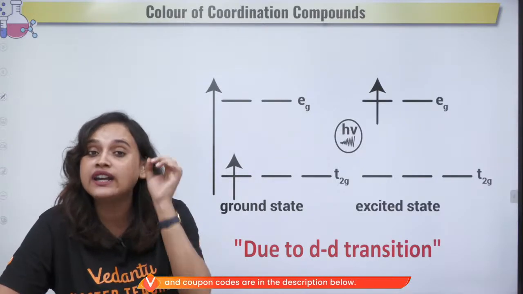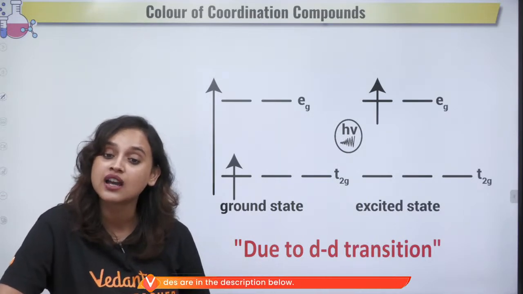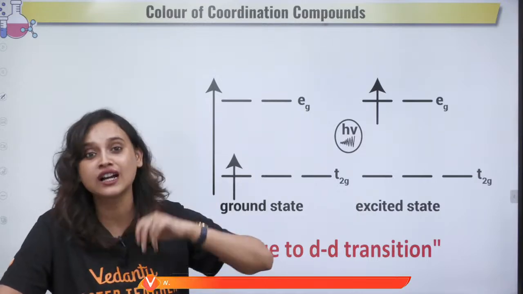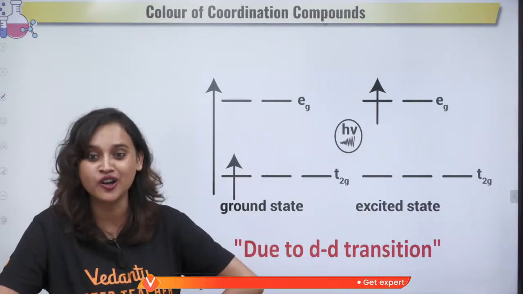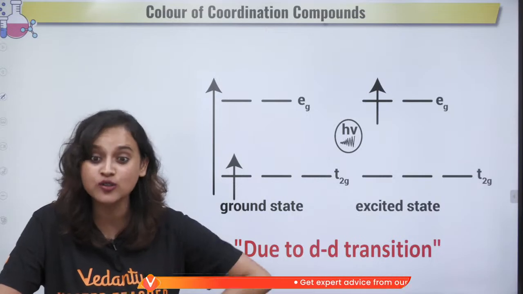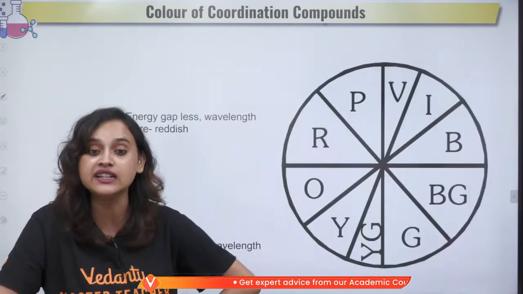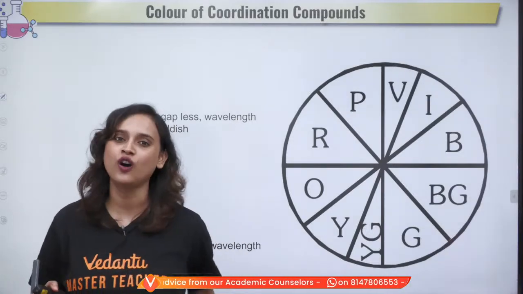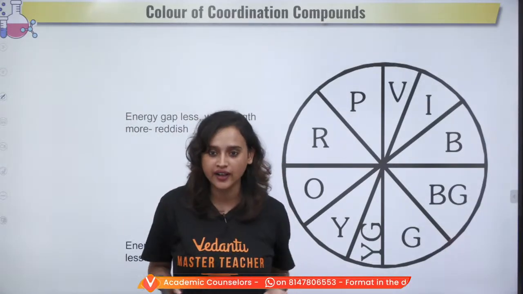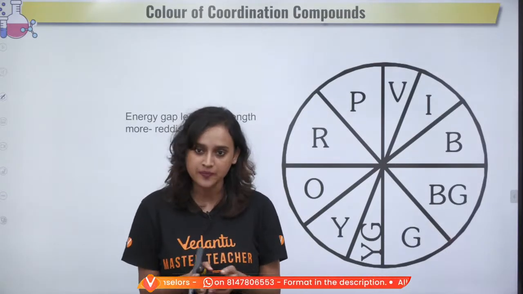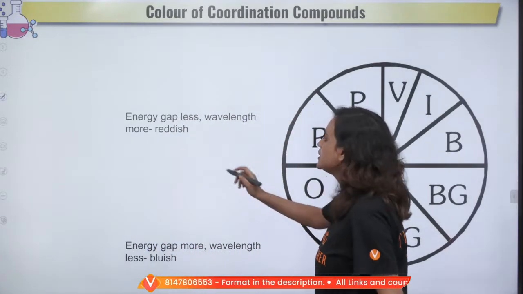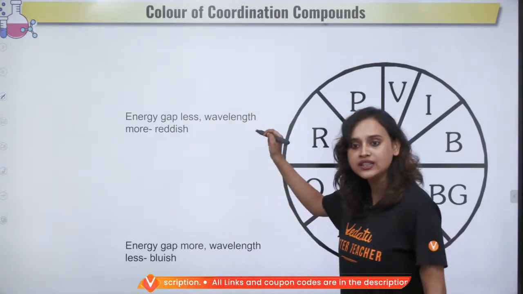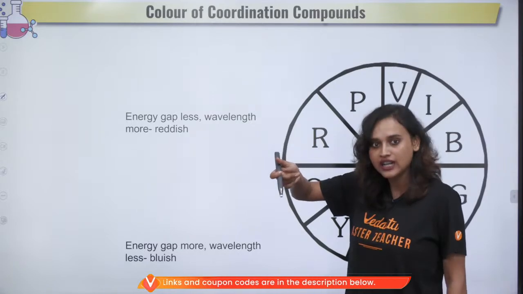If it is d0 and d10, will it show color? It will not show color. It will again not show color. Okay. Due to d-d transition. Now, what are the colors? We all know it is those 7 colors, VIBGYOR, right? It is always VIBGYOR, correct? Now, let me tell you the trick. If the energy gap is less, then the wavelength is more. If the wavelength is more, then it will show a reddish color tinge, okay?